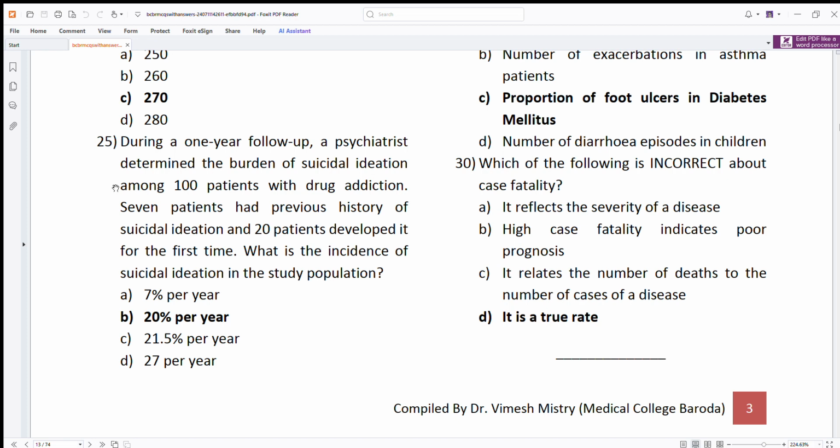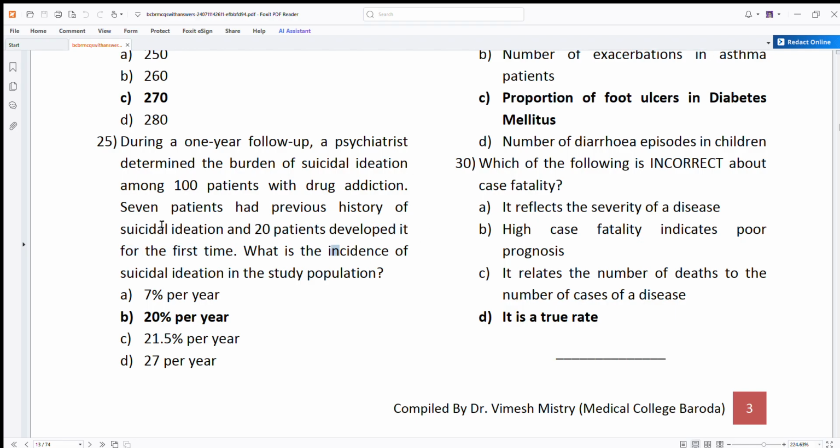Okay, so finishing off assignment 4, the last set of questions. During a 1 year follow-up, a psychiatrist determined the burden of suicidal ideation among 100 patients with drug addiction. 7 patients had previous history of suicidal ideation and 20 patients developed it for the first time. What is the incidence? Now, if you can recollect, I told you incidence means the number of new cases.